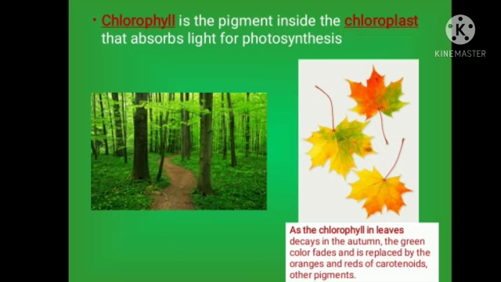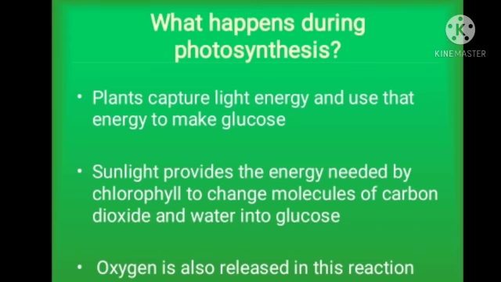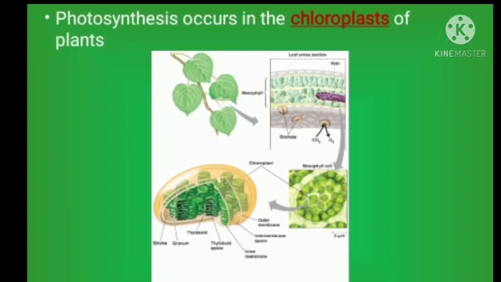Now let's see what happens during the photosynthesis reaction. The plant captures the light energy from the sunlight and uses that energy to make glucose. Sunlight provides the energy needed by the chlorophyll to change the molecules of carbon dioxide and water into glucose, which is basically our product, and oxygen is also released in this reaction. As you can see, the reaction of photosynthesis occurs in the chloroplast of the plant.